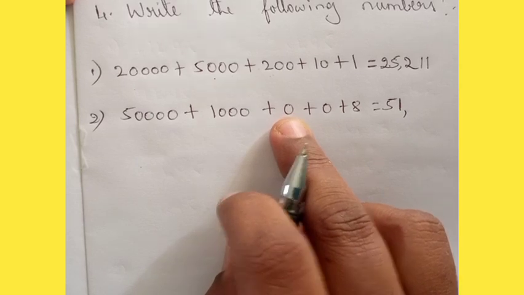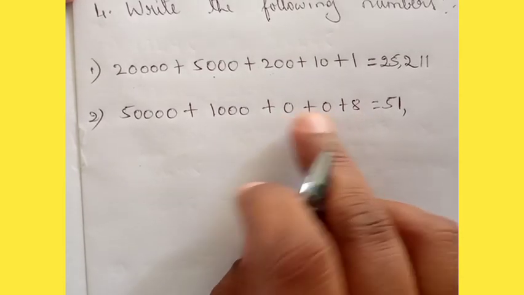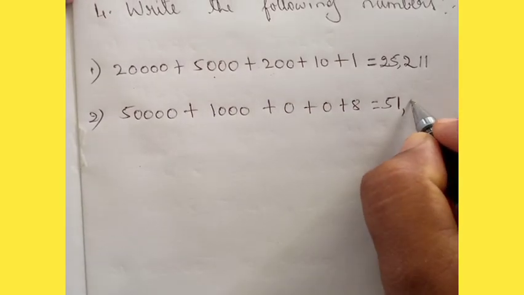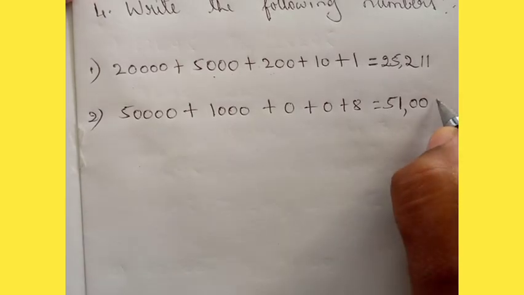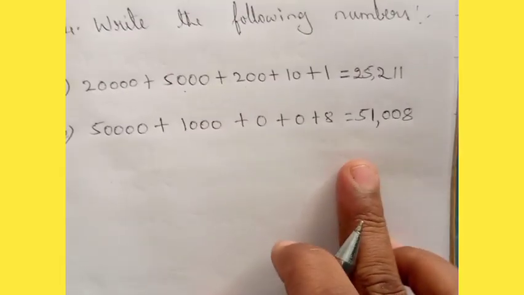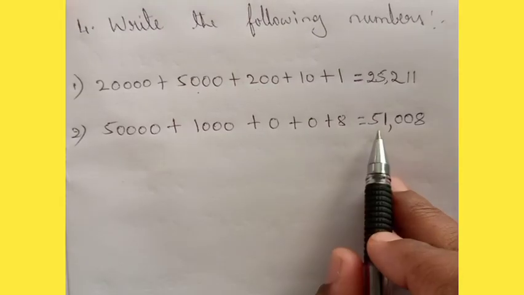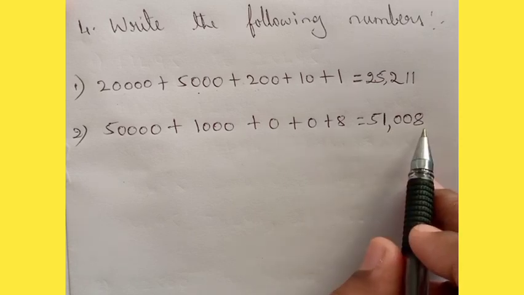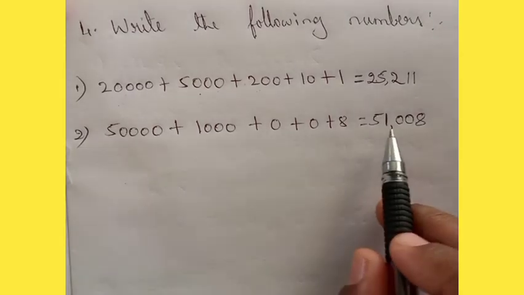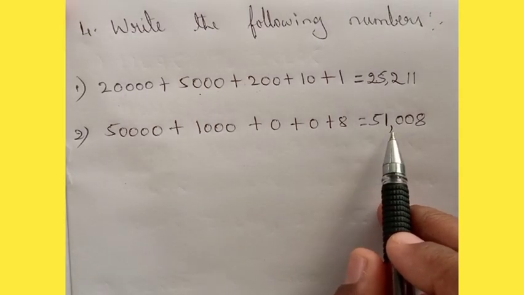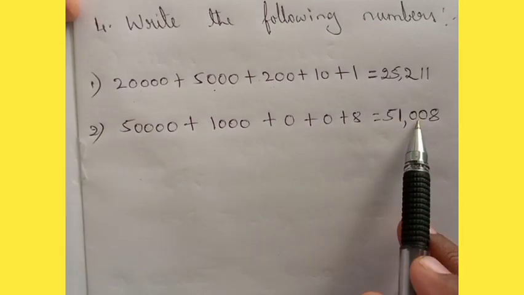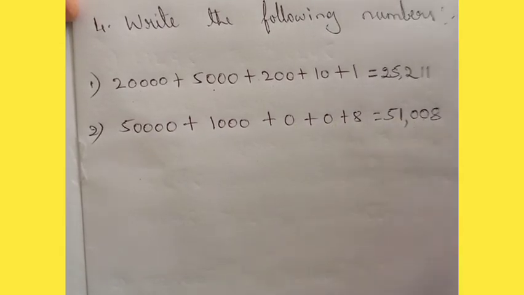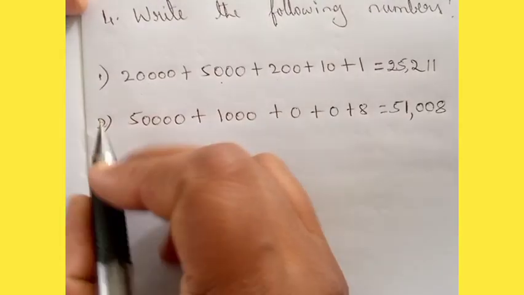So this is in hundreds place. 0 is in hundreds place. No number. And tens place also no number. So write down as it is. So 0, 0. Now in ones place how much is there? 8. So read the number now. What is the number? 51,008. Okay. So how much it is? 51,008. Here no numbers. Because of that I have written only 0, 0. Okay. Understood no? Okay, let us write the third one.